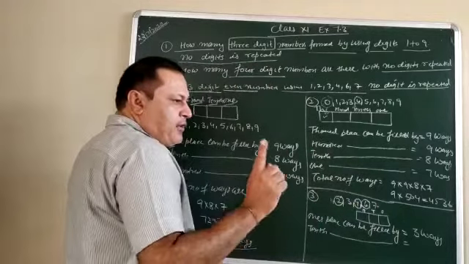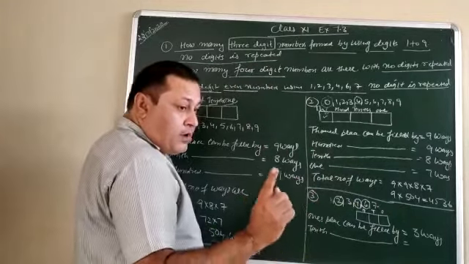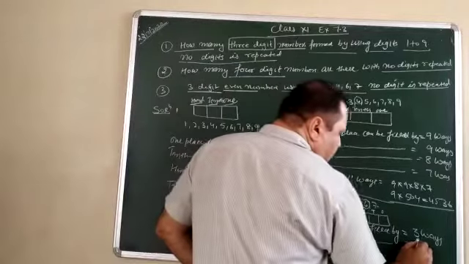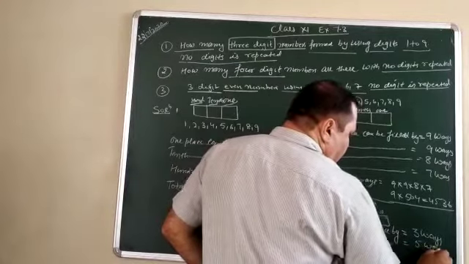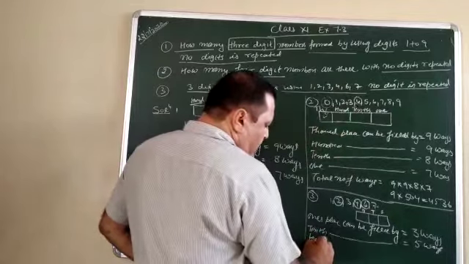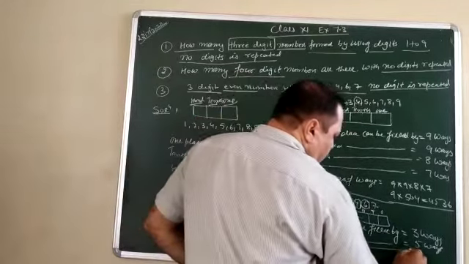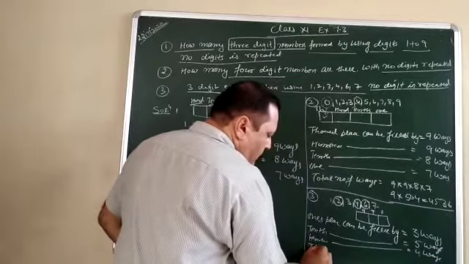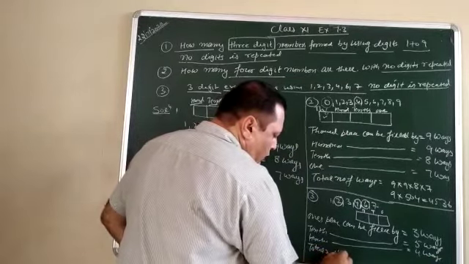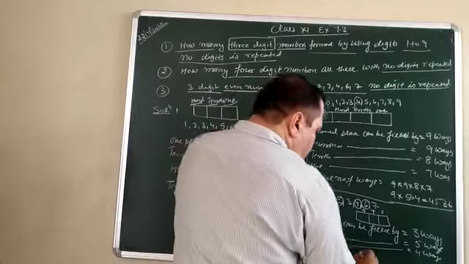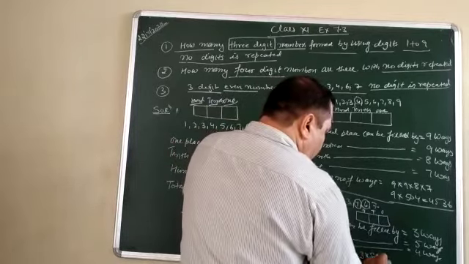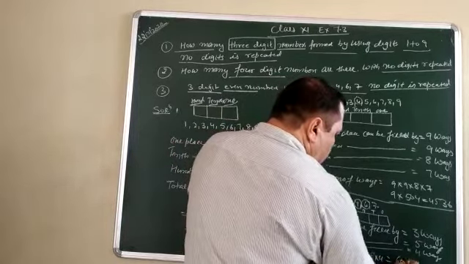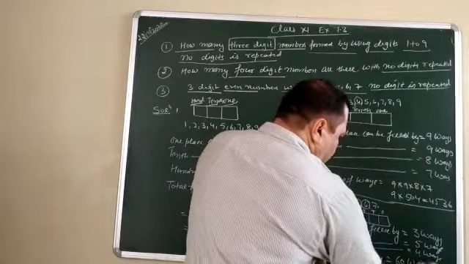Out of 6 you have utilized one number. How many numbers are left? 5. So next place can be filled by 5 ways, and 100 place can be filled by 4 ways. Therefore total number of ways is 3 into 5 into 4, that is equal to 60 ways.